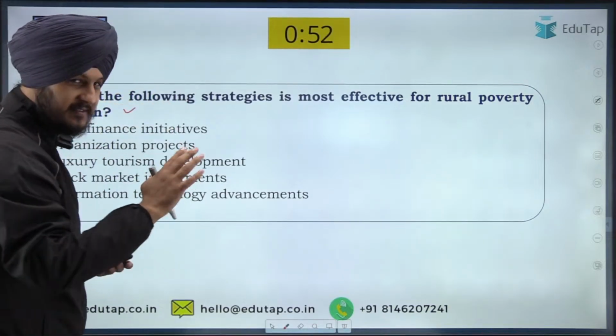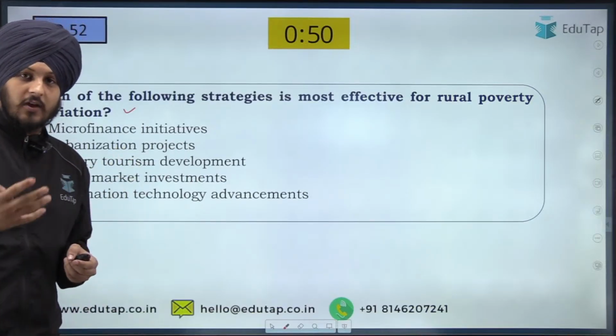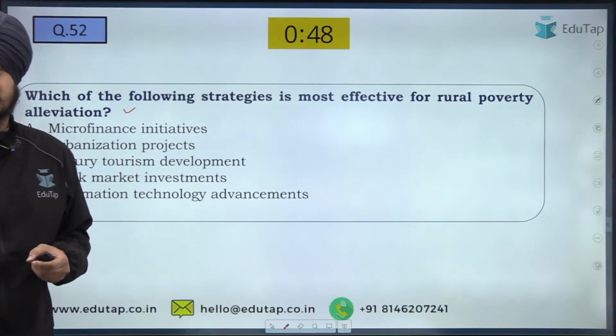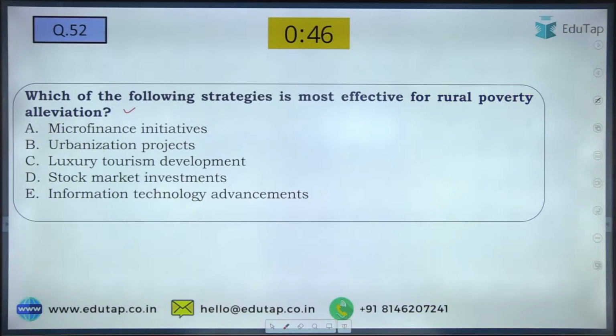So this is a very easy question. Such type of questions have also been asked in the previous questions, so that is why we have added it as a part of this MCQs. So please answer this question. Question number 52. Which of the following strategies is most effective for rural poverty alleviation?